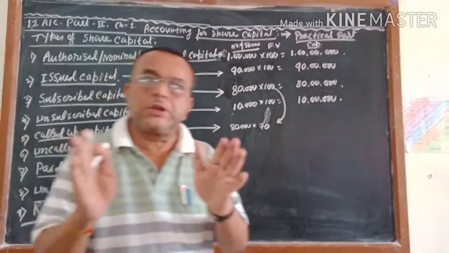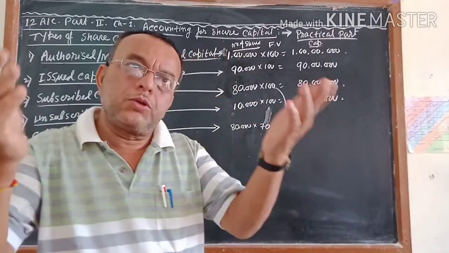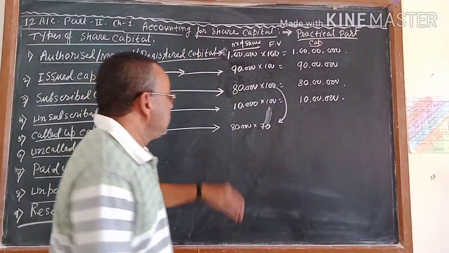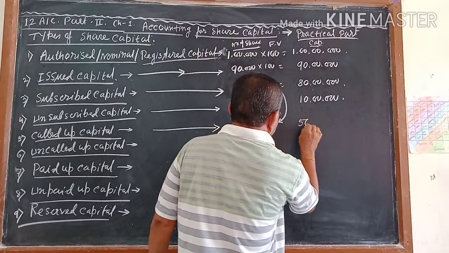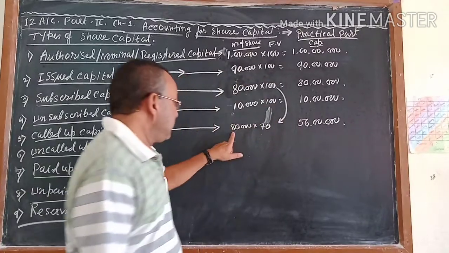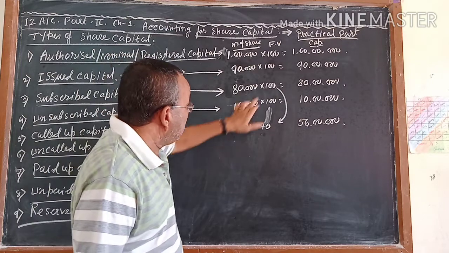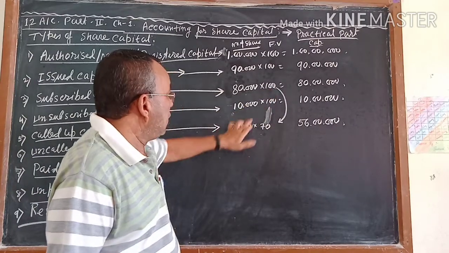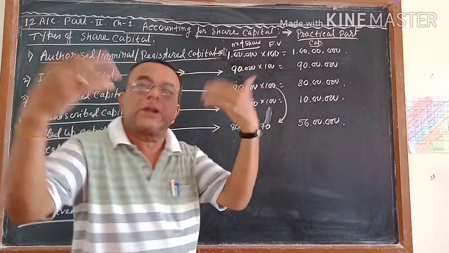70 rupees you are telling to pay, you will give the time, 30 rupees you will tell that you will pay afterwards. So it comes how much? 56. Yeah. Is not it? 80 into 70. That means you can call 80 into 100 also, you can call 80 into 90, you can call 80 into 70 or whatever it is.